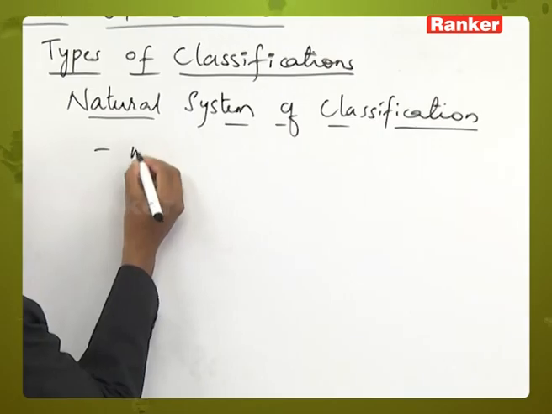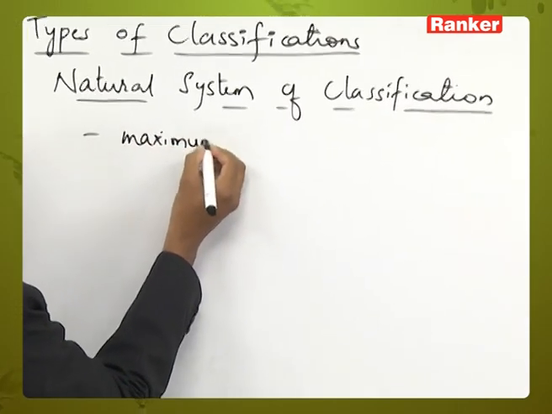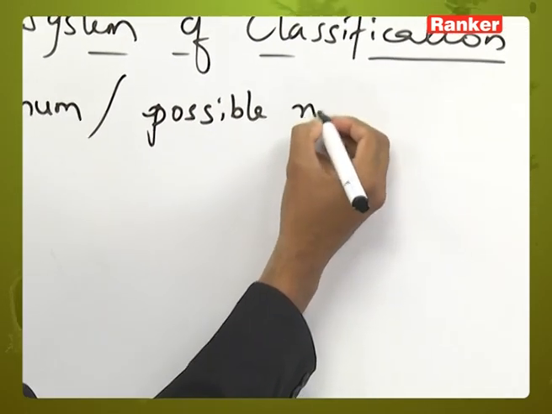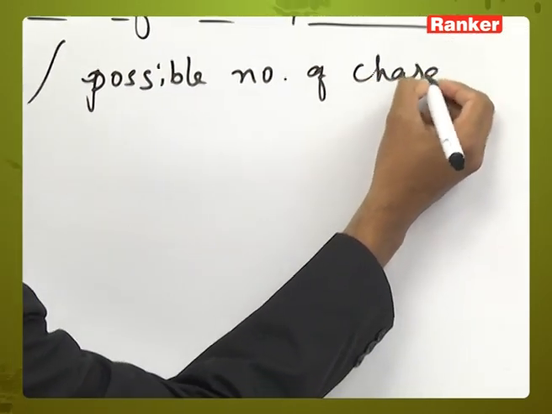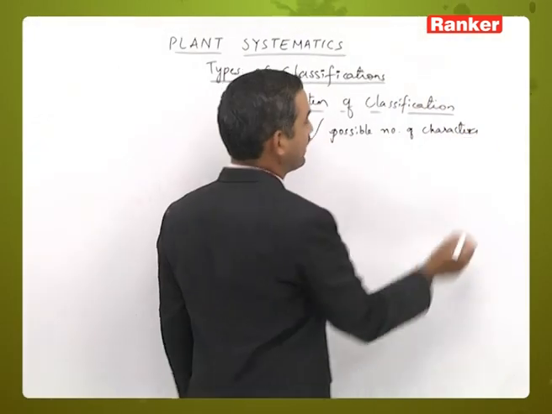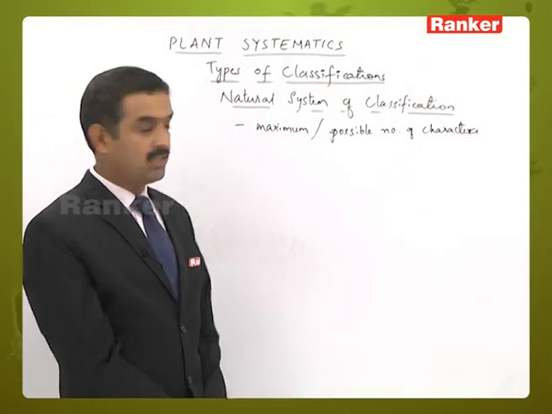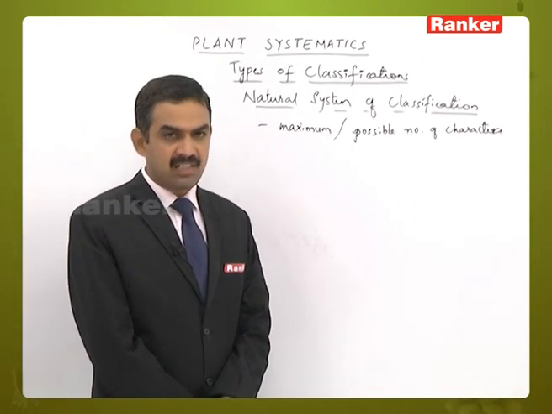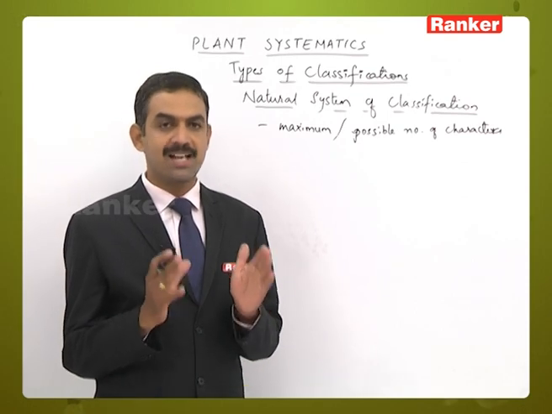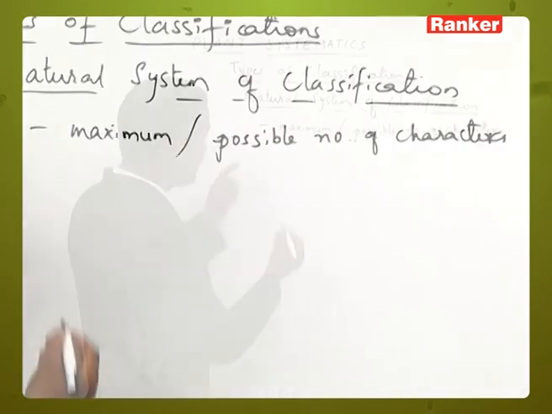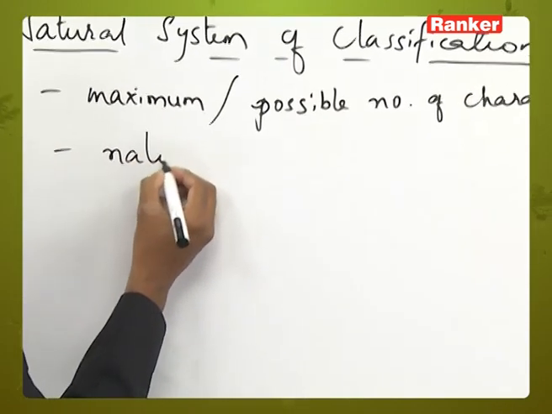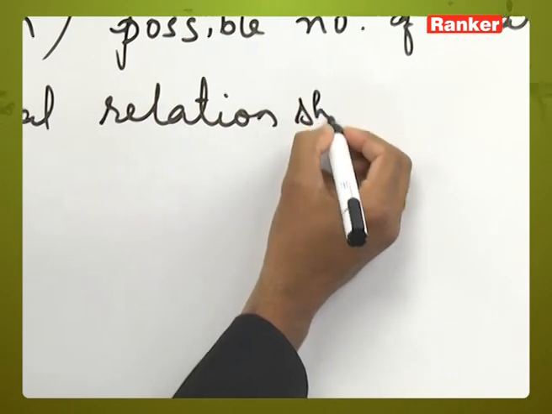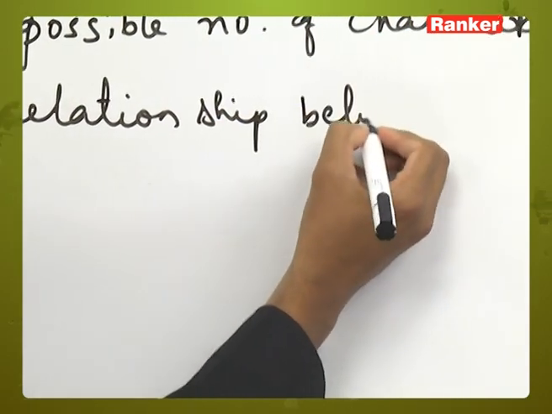But here, the maximum possible number of characters, particularly vegetative characters, are considered for classification of the plants. Then, in the artificial system of classification, the scientists haven't considered the natural relationships existing between the plants, but here they have considered the natural relationships existing between the plant groups.